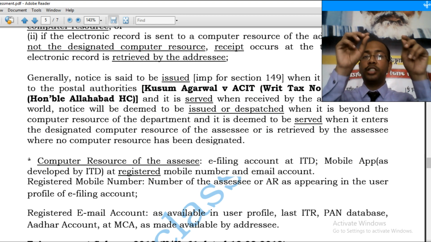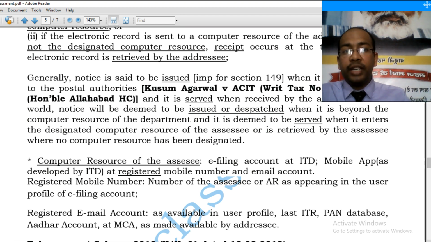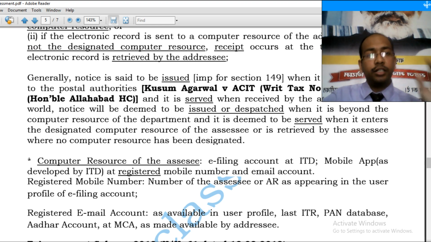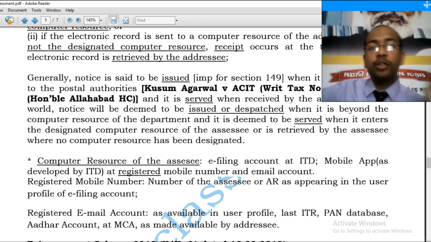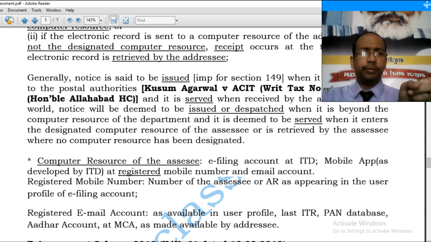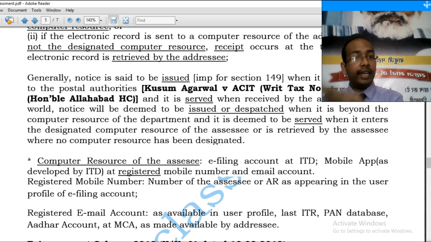Now even if a notice is served to your AR, it would be a valid service. However, if in the user profile you give the number of your friend instead of your own number, and you say this number belongs to my friend, then notice cannot be served to him. Notice can be served either to the SSC or his legal heirs or the AR and not to anybody else. Remember this. Now the scheme has been shifted to such a level.